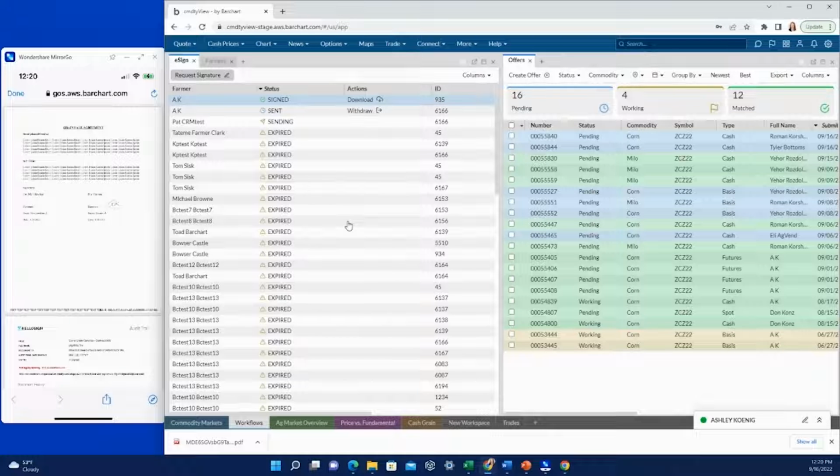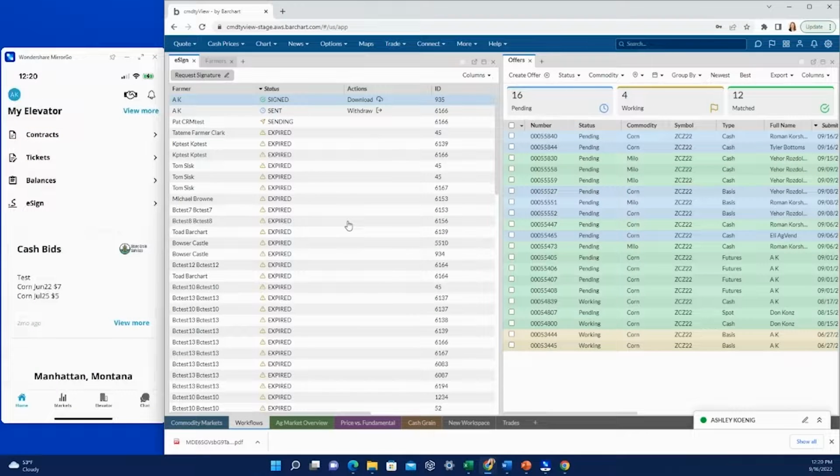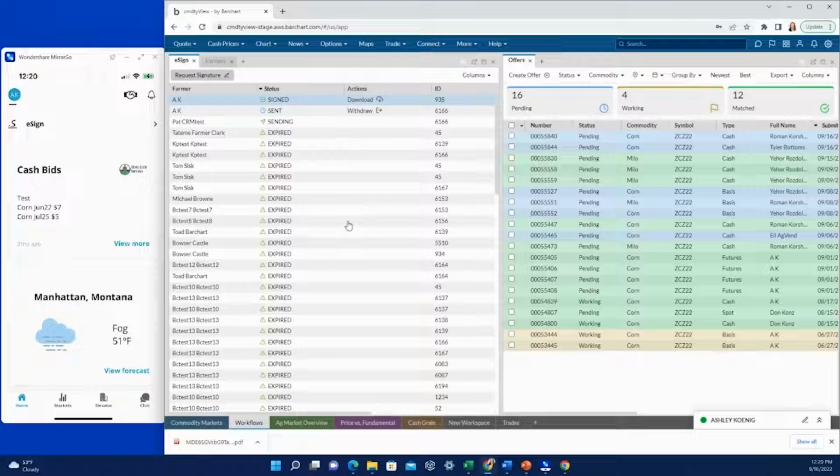When a contract's sent, the farmer does get a push notification as well as an email, and once it's completed, they also get an email letting them know that it's done and they can receive and view their contracts that way as well. Also on the home page here, we have the push notifications as mentioned earlier.